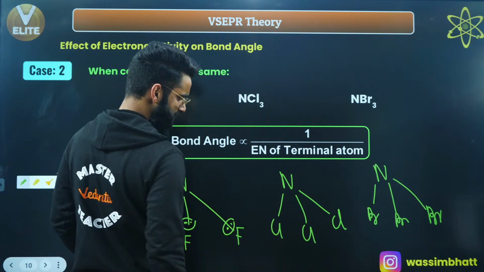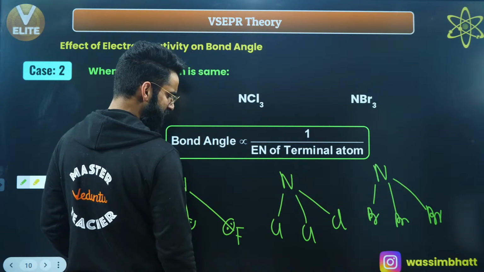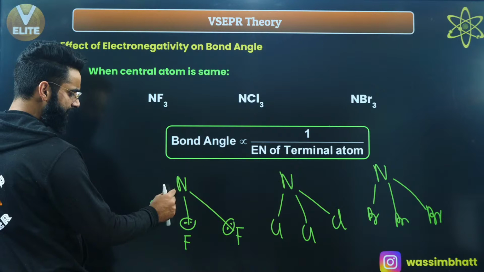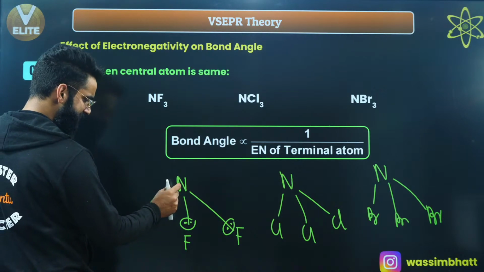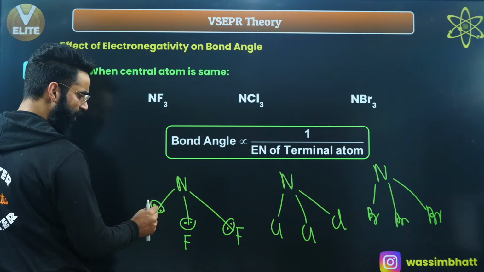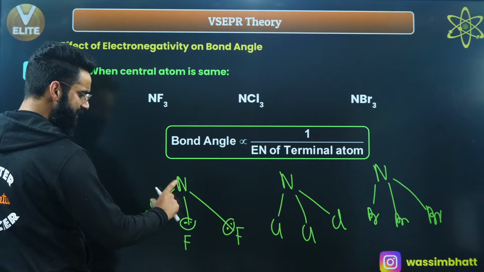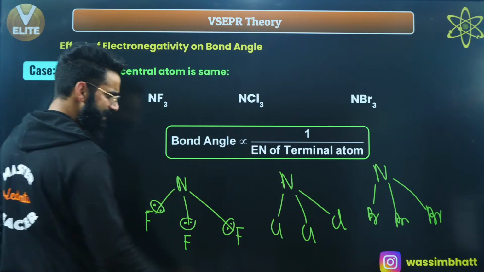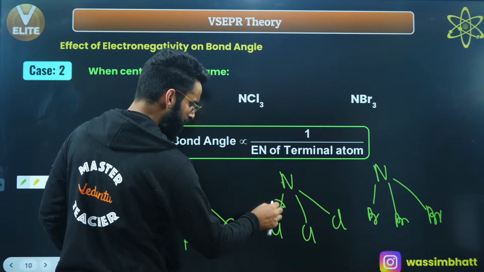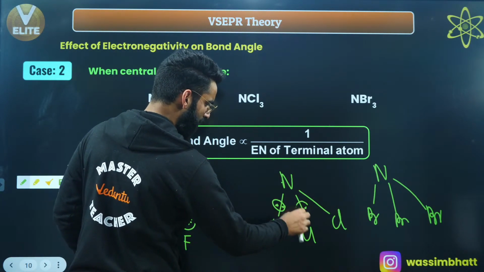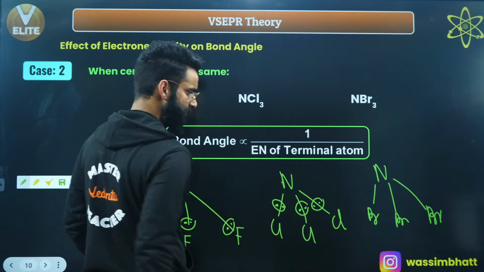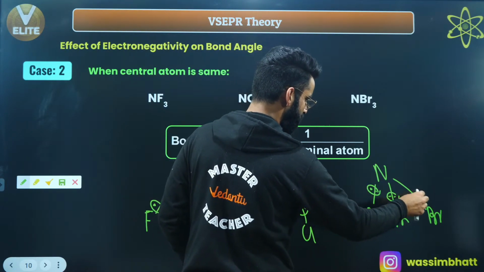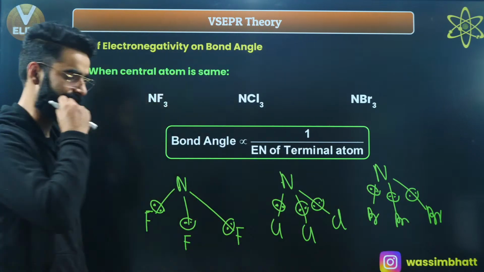But in this case, the distance between the center of the nitrogen and this bond pair is not going to be the same. I'll say this bond pair will be comparatively closer to the nitrogen, and in this case, the bond pair is going to be closest to the nitrogen, right?